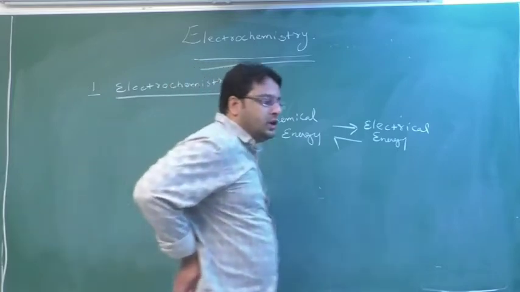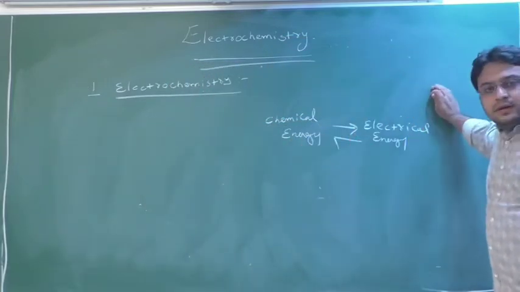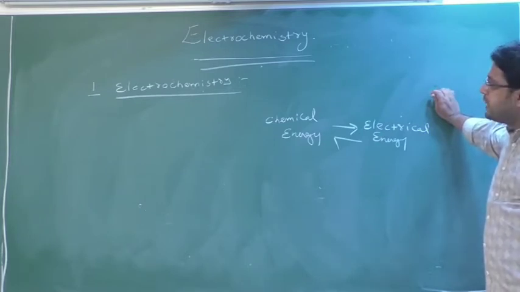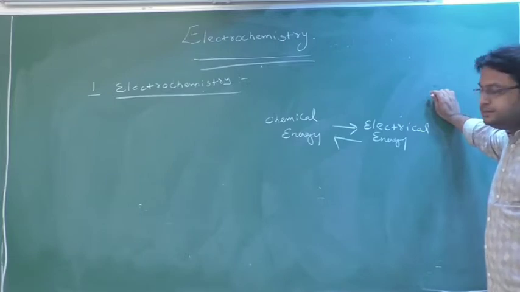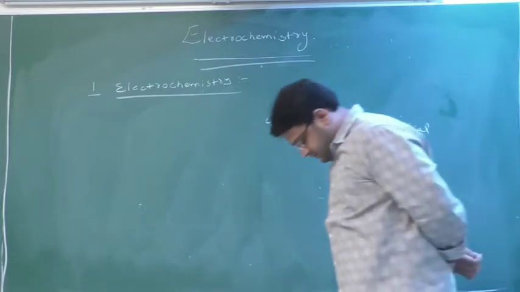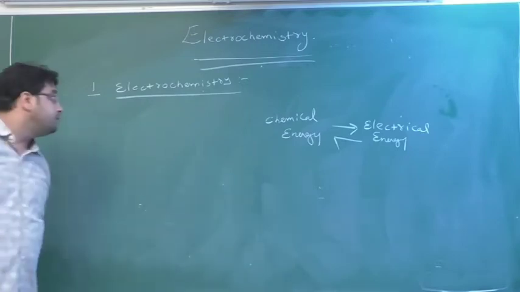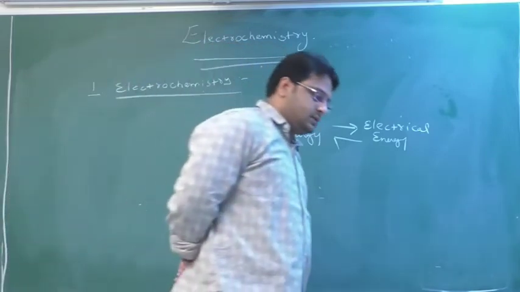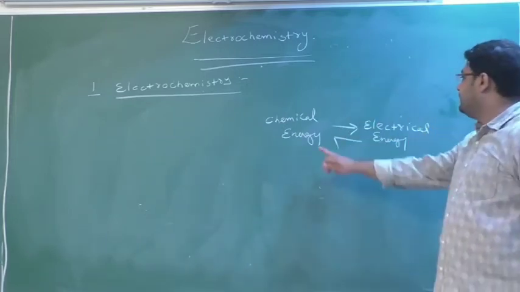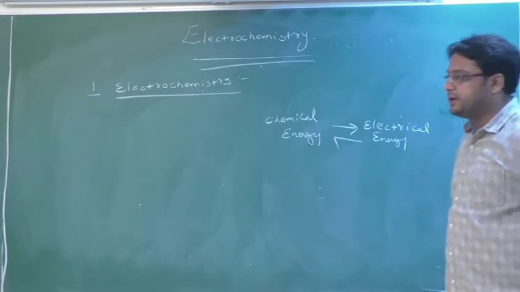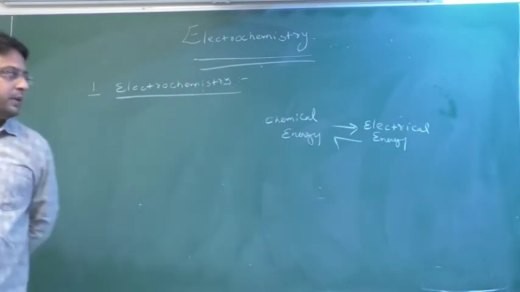Are you getting my point? Note it down. So electrochemistry is a branch of chemistry or science which deals with interconversion of chemical energy into electrical energy, or electrical energy into chemical energy.